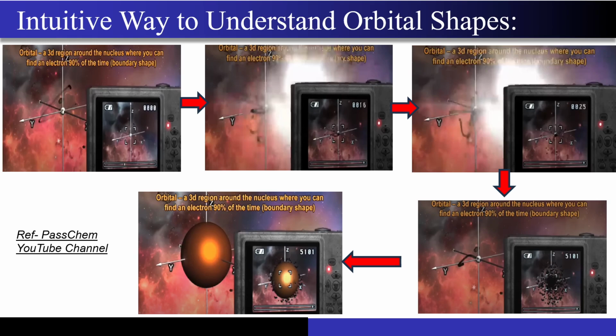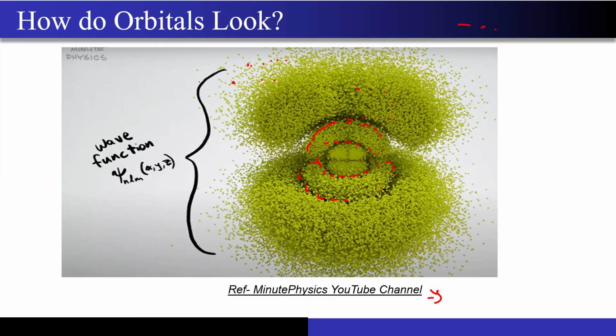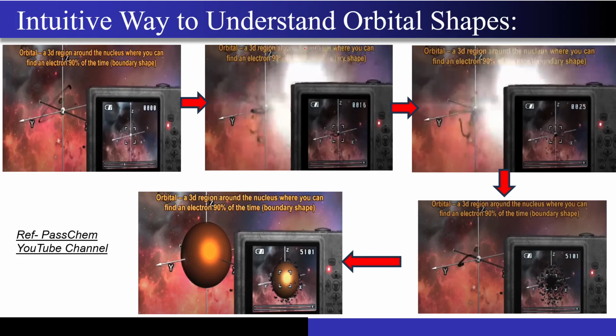So now let's move into an intuitive way of understanding the orbitals. This is what you will get from the Schrodinger's equation. Another way to visualize this particular shape is this: let's say this is the nucleus, and this black thing that you are seeing over here is the electron that is revolving around the nucleus, right? Now what we are doing over here is actually clicking almost lakhs of pictures of this particular system. So this is my camera that I have over here, right?